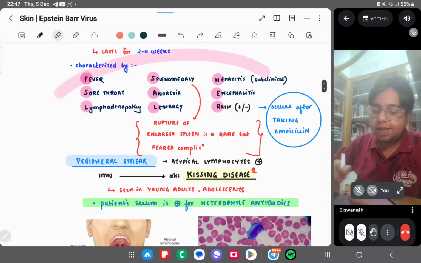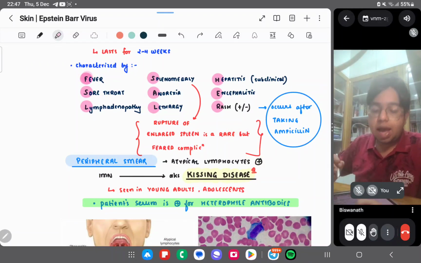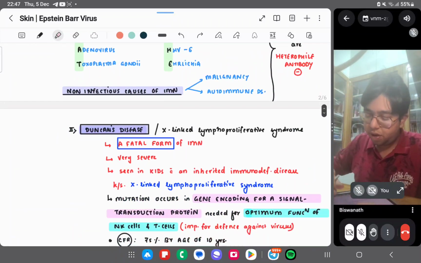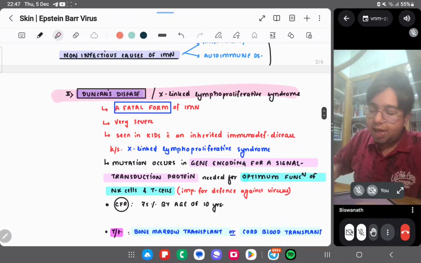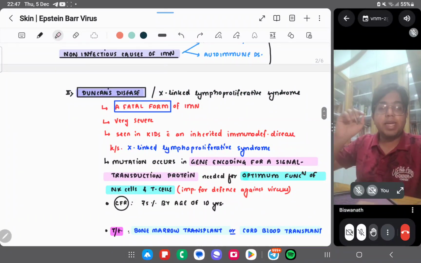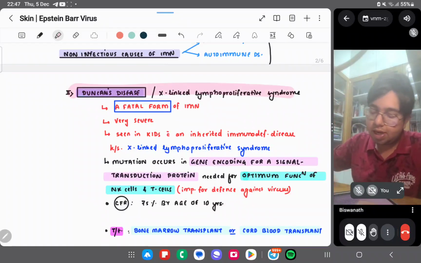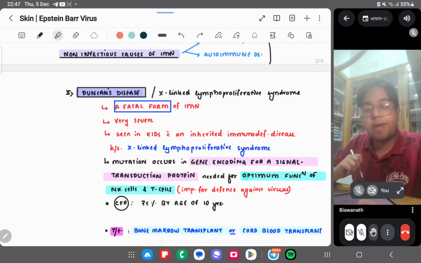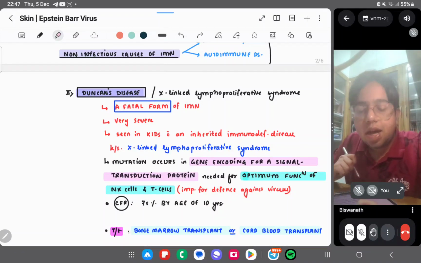And these are the symptoms: fever, sore throat, lymphadenopathy, splenomegaly, anorexia, lethargy, hepatitis, encephalitis, and rash. Right? Okay. Now comes another disease, which is Duncan's disease, the X-linked lymphoproliferative syndrome. Duncan's disease is a fatal form of IMN, infectious mononucleosis.